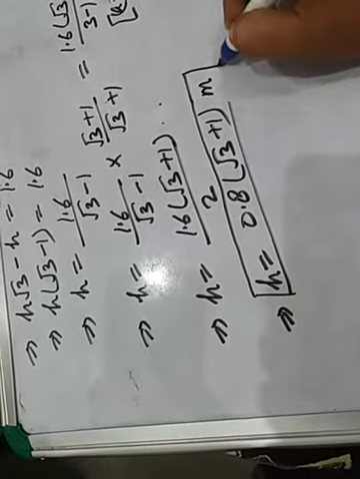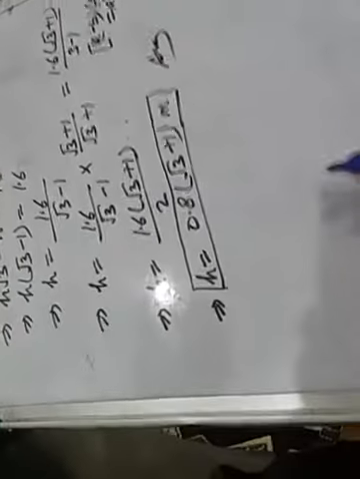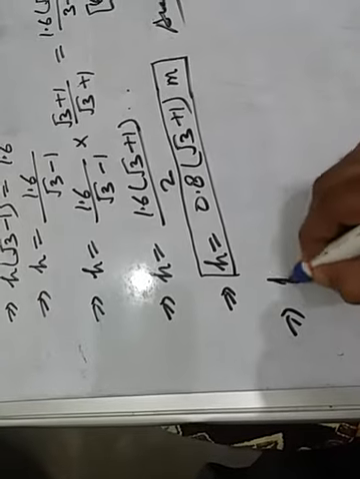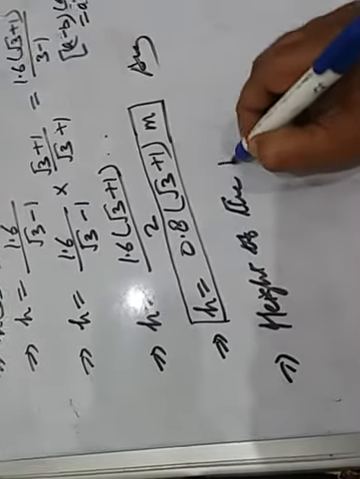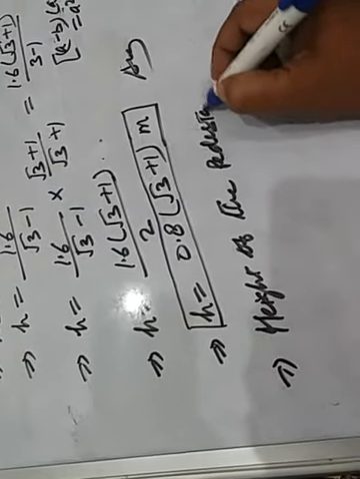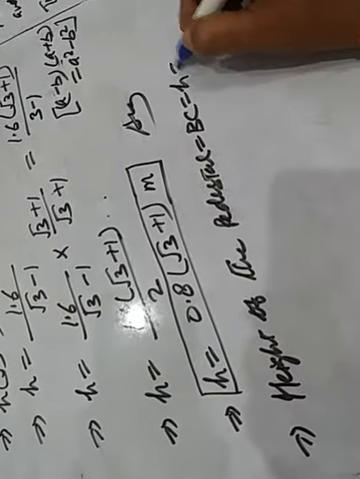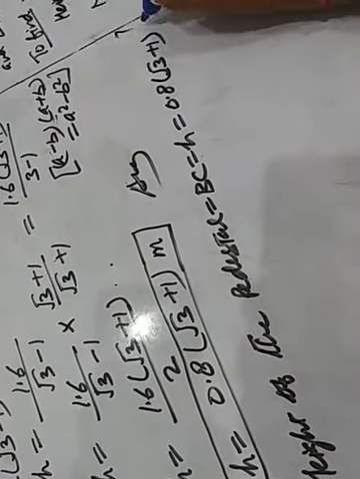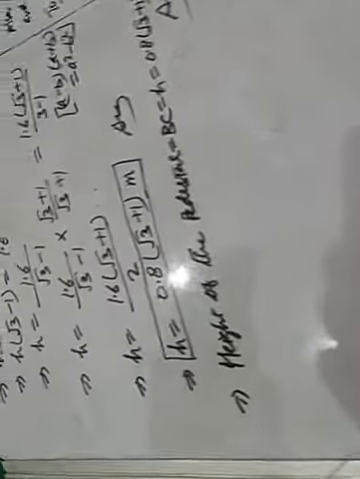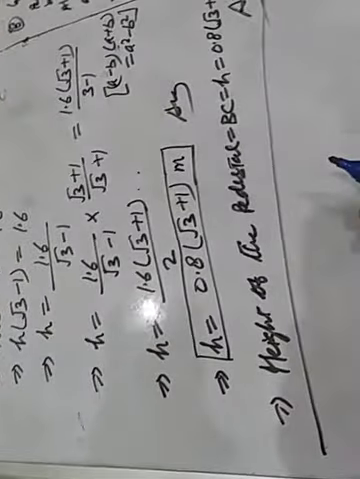This is in meters. Okay children, and what is H? Here, H is the height of the pedestal. This implies that the height of the pedestal equal to BC equal to H equal to 0.8 into root 3 plus 1 meters. That is your answer. Is there any doubt? No doubt. So children, thus your question number 8 is also finished.